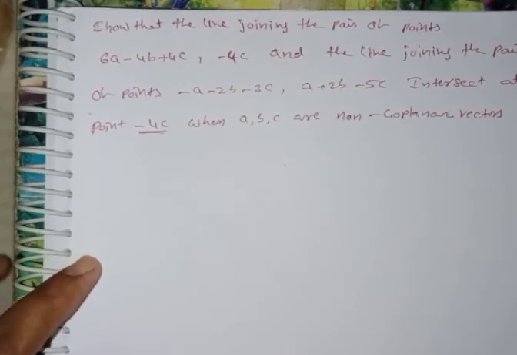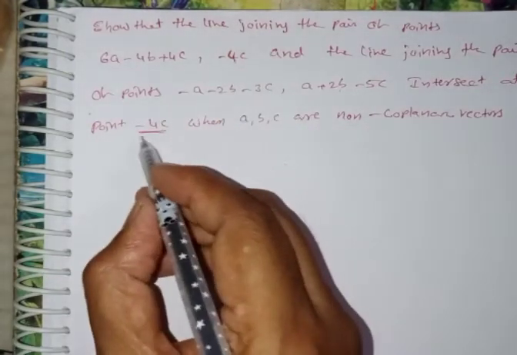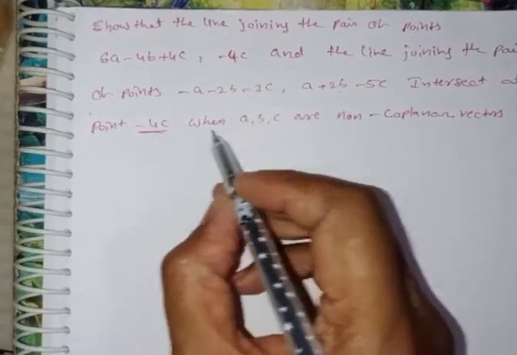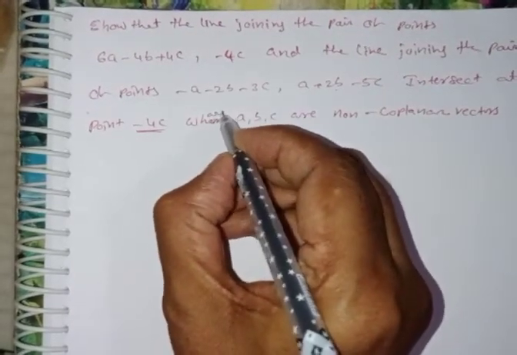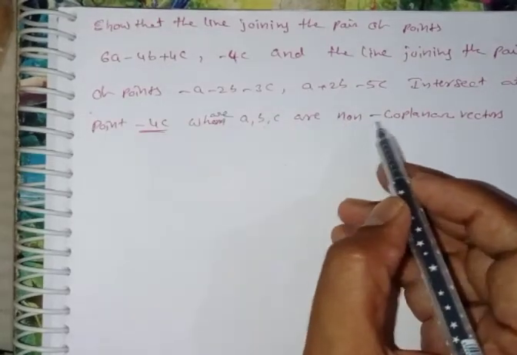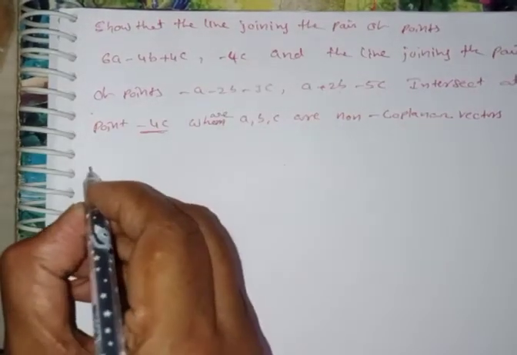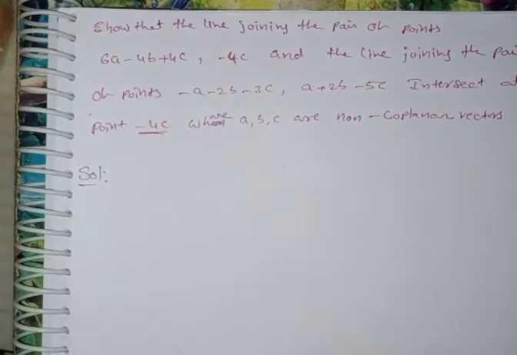You have to show that the 2 lines intersect at minus 4c, where a, b, c are non-coplanar vectors. Solution, observe here.